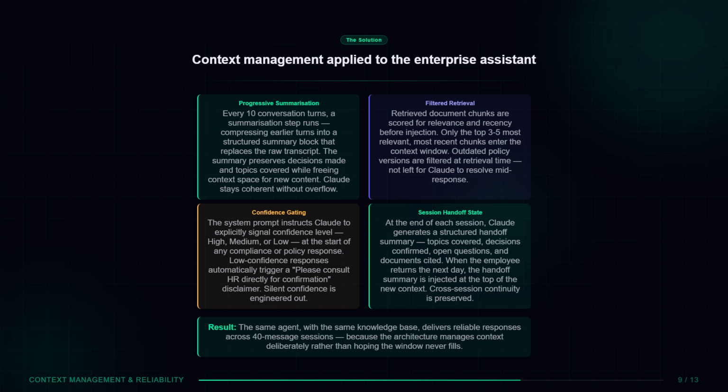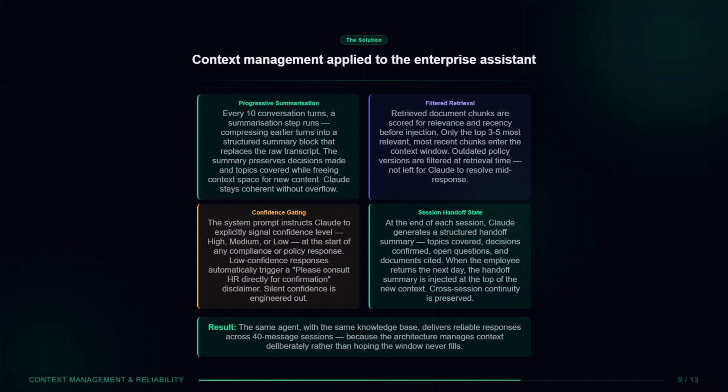Pattern 2. Filtered retrieval. Retrieved document chunks are scored for relevance and recency before injection. Only the top 3 to 5 most relevant, most recent chunks enter the context window. Outdated policy versions are filtered at retrieval time, not left for Claude to resolve mid-response.